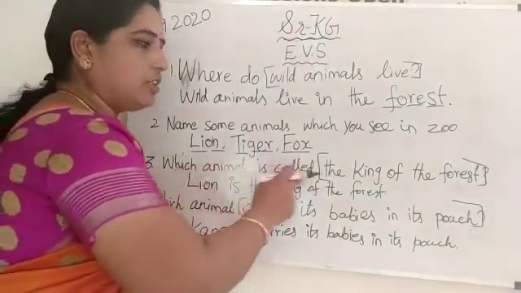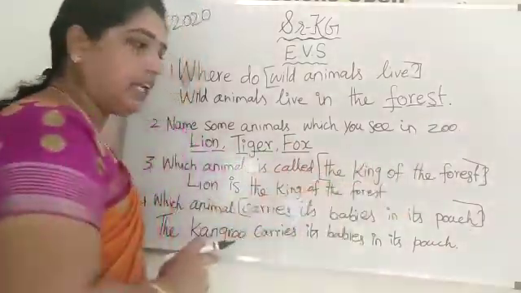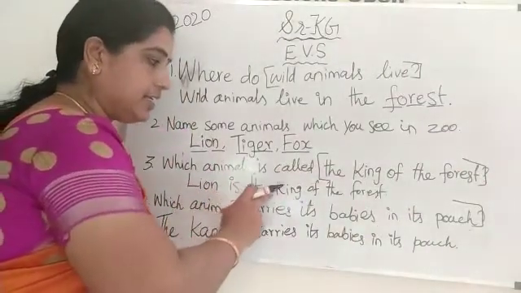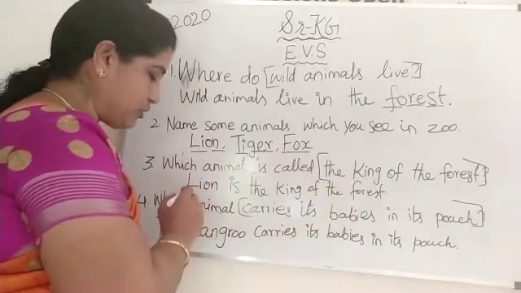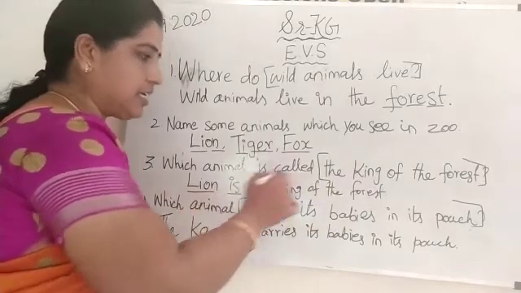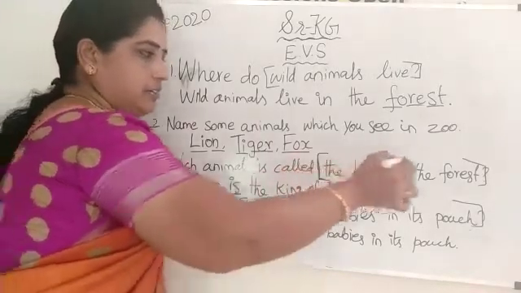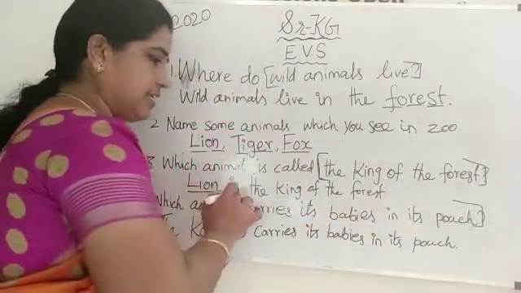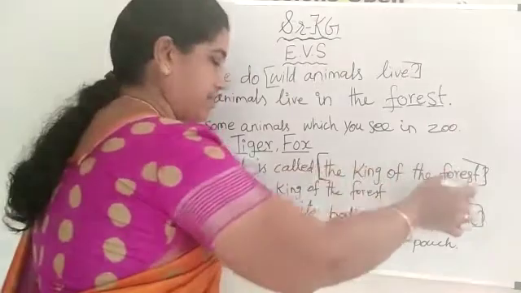Which animal is called the king of the forest? Lion is the king of the forest. So you have to write only "lion is". And here you have the remaining answer. You should cut and copy it here. Lion is the king of the forest.